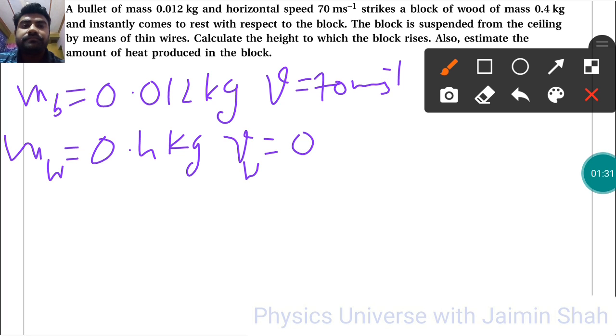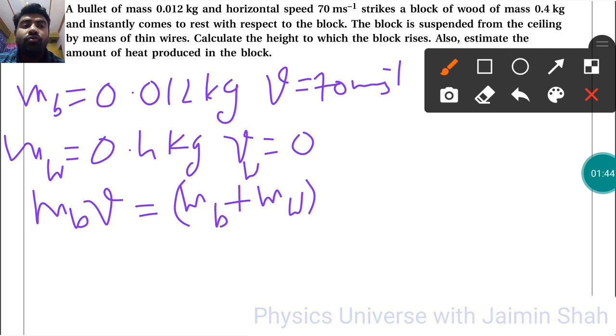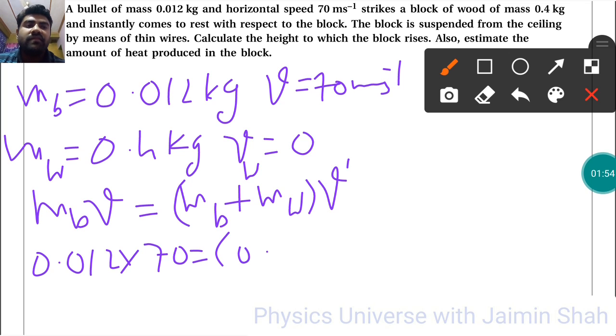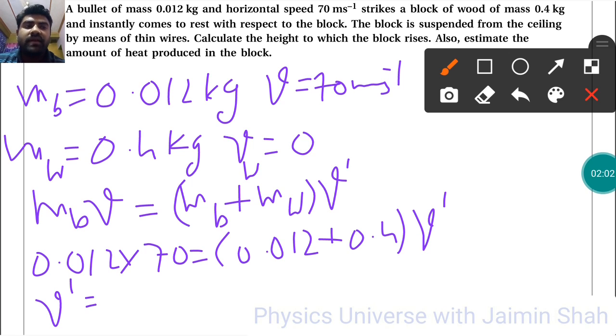So initially, mass of bullet into v, and the block is at 0, and then after, mass of bullet plus mass of block into the whole system speed, that is v dash. So mb is 0.012 into v, which is 70, is equal to mb, that is 0.012 plus 0.4, into v dash. We can find v dash, right? We will calculate this because we need the answer here.